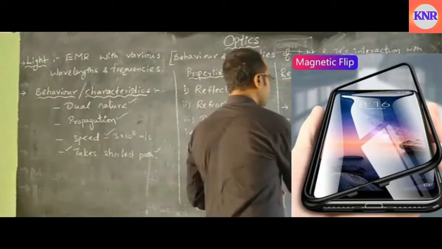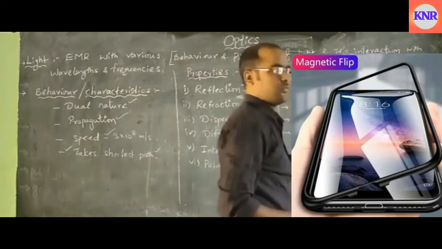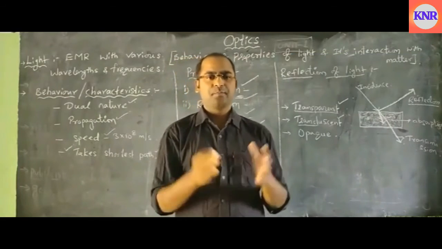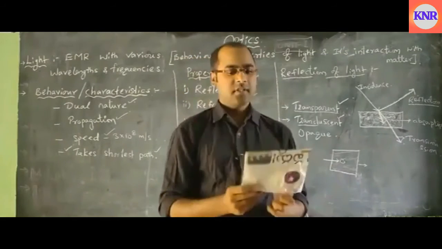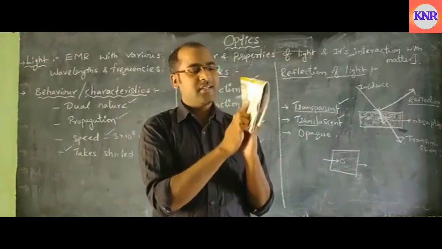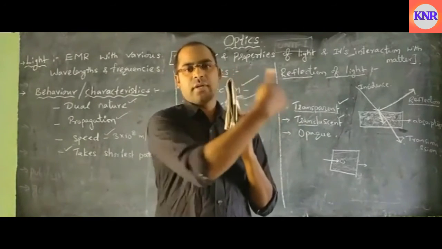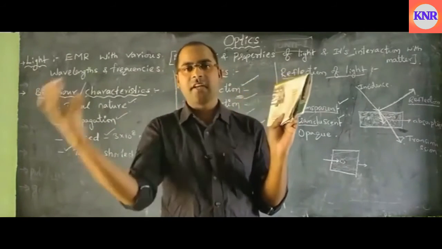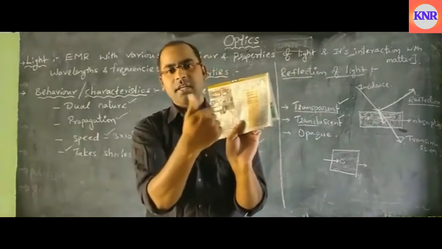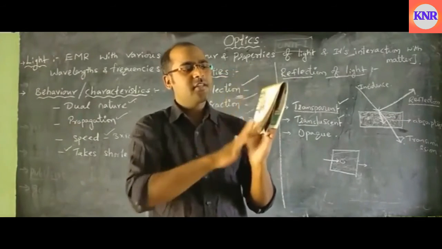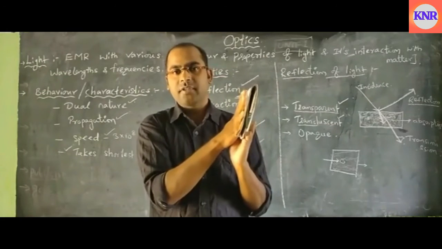Okay, let us take a translucent object. So what does translucent mean? Let us take an oil paper. First, this is a normal paper, not oil paper. It doesn't allow the light to pass through it. It is completely reflecting back. The light is falling on it and reflecting back. That is why you are able to see this and read the matter which is written on it. So when it is coated with oil, what happens?